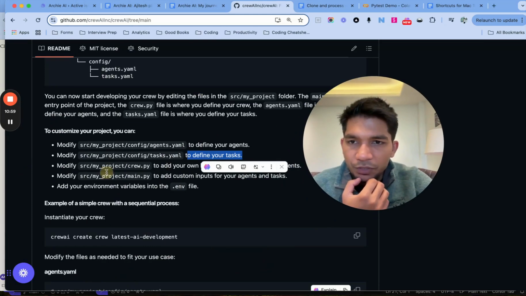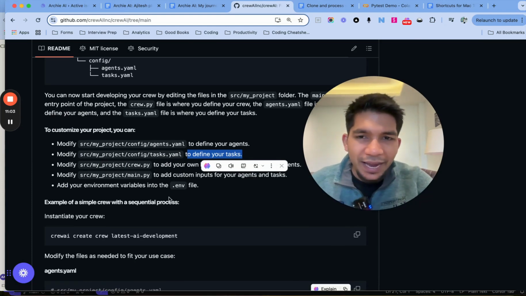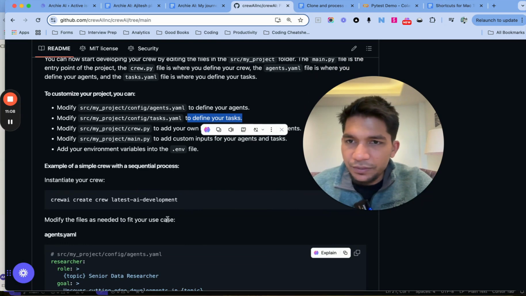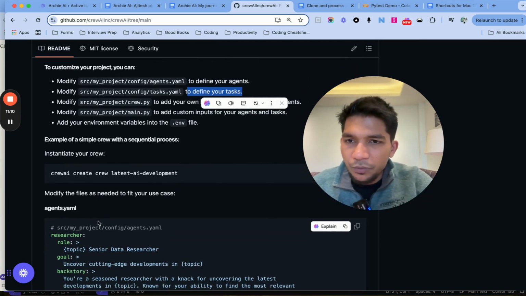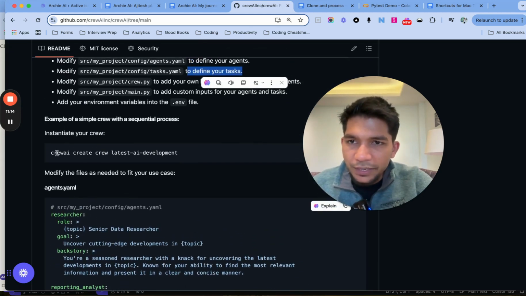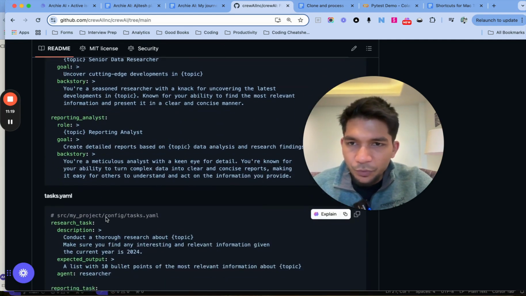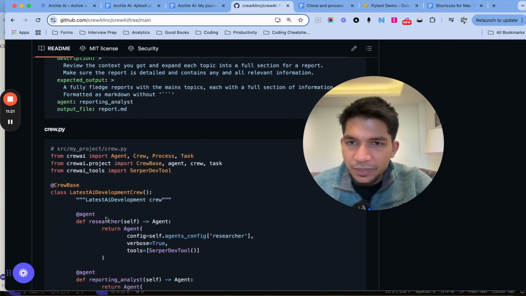So once we have gone through all the files and the .env file, where we already entered the API keys, we don't need to do anything here. Now once this is run, I don't know why we have to instantiate it, because this is the project. We don't want to modify this file or this tasks.yaml.